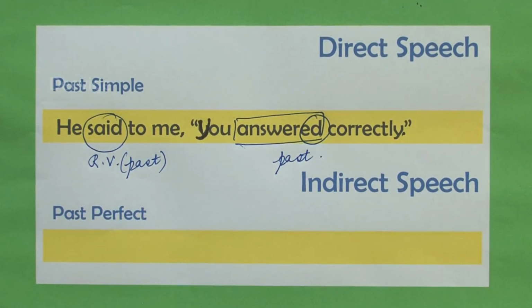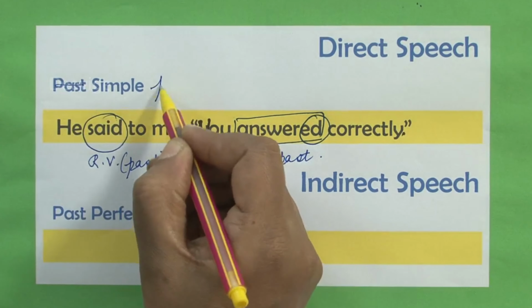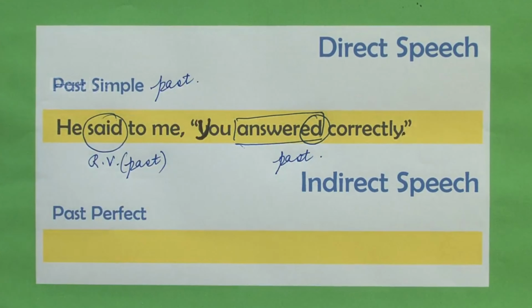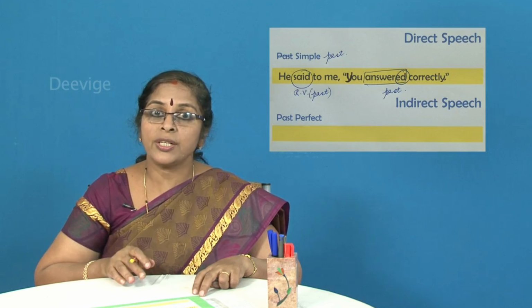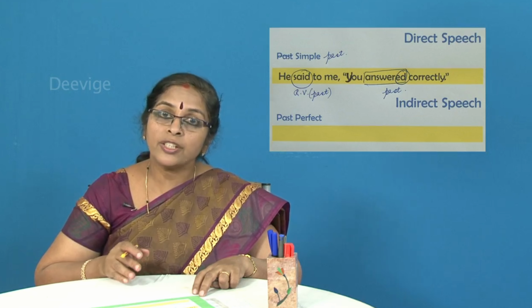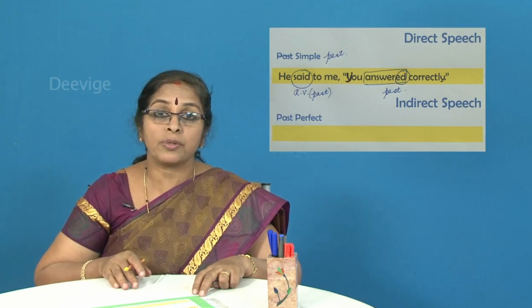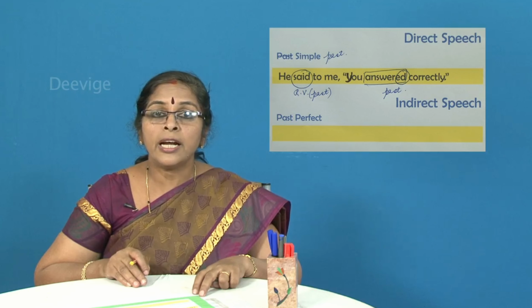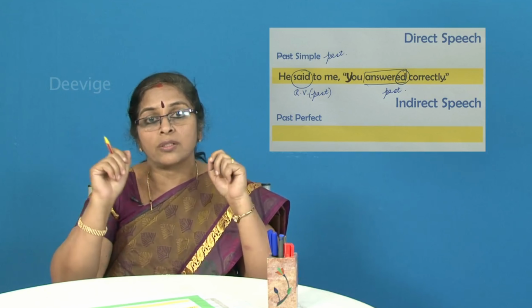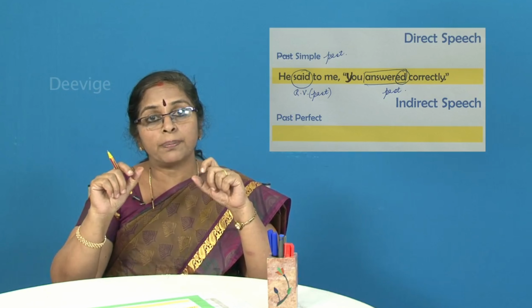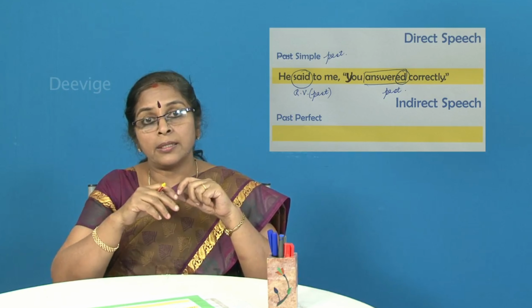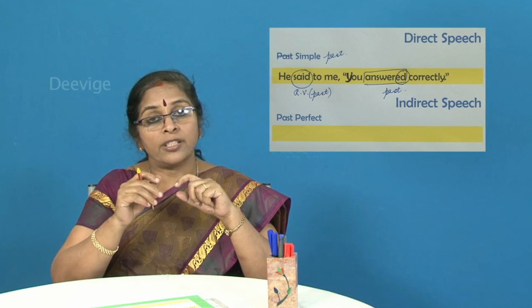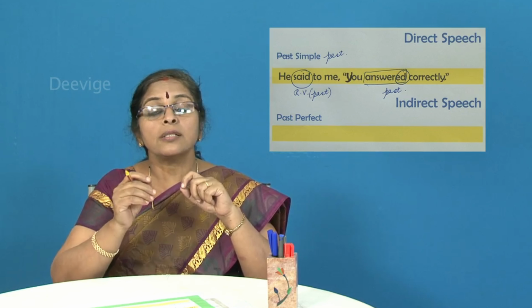So, the whole sentence that has been given to us in the direct speech is in the simple past. Now, it is better that we have it as simple past rather than past simple. Okay. So, now when you are changing it from the direct speech into the indirect speech or into the reported speech, if you recall the rules that I have already discussed with you, students, if the sentence which is within the inverted commas, that is, if the direct speech is already in the past tense, then the tense will change from past tense to past perfect.